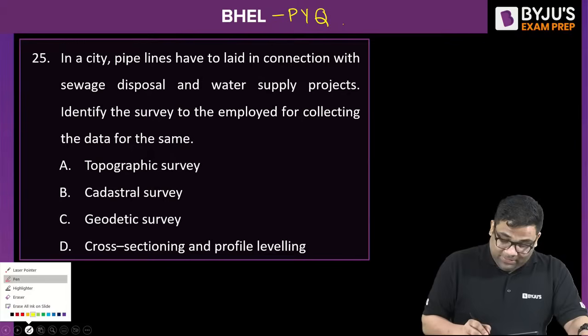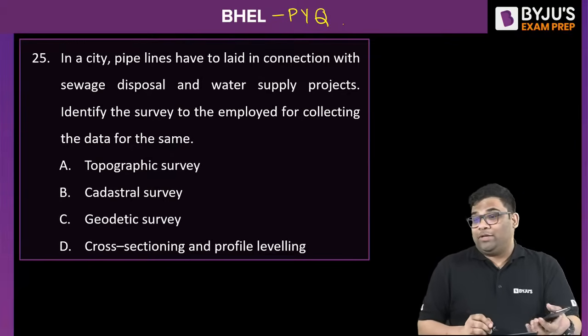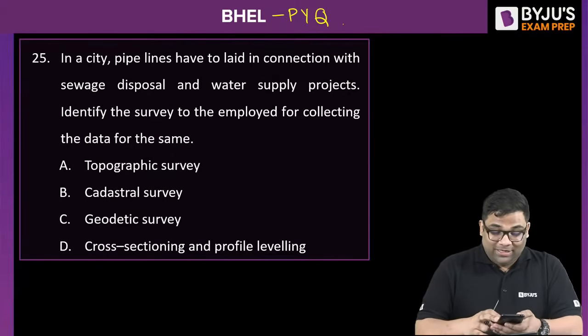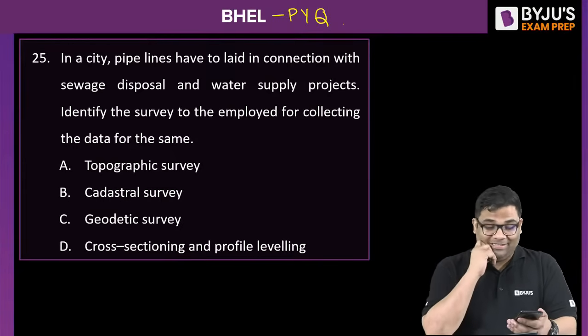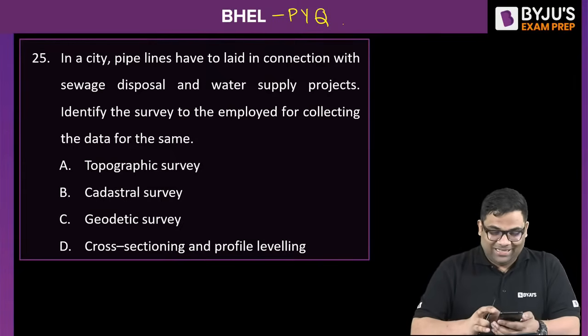Now this is a question from surveying. If you don't know the answer also, you can do an intelligent guess. You can always do an intelligent guess if you don't know the answer. Please solve this. Tell me what is the right answer to this. Do an intelligent guess. I'll wait for your answer.